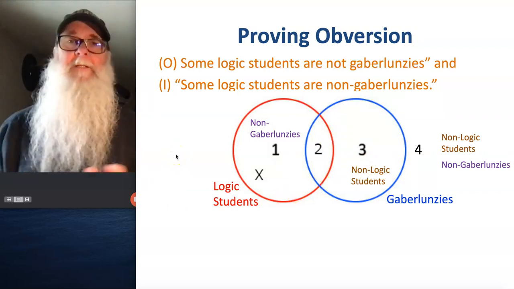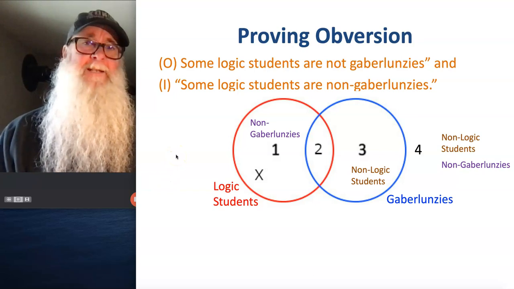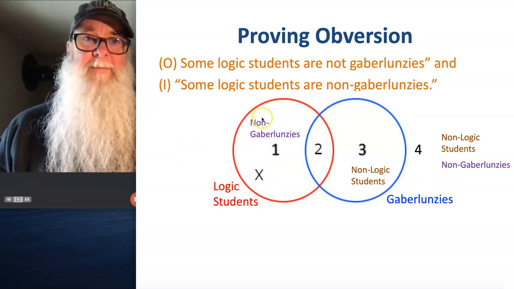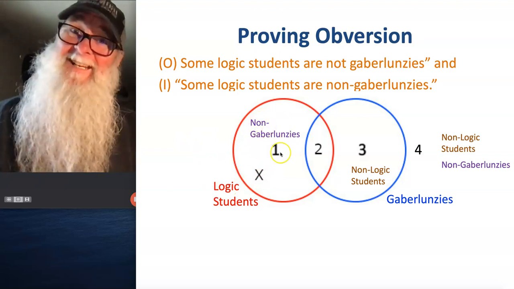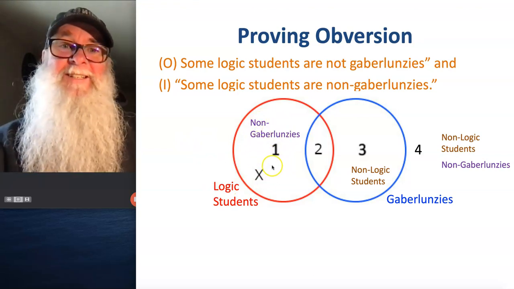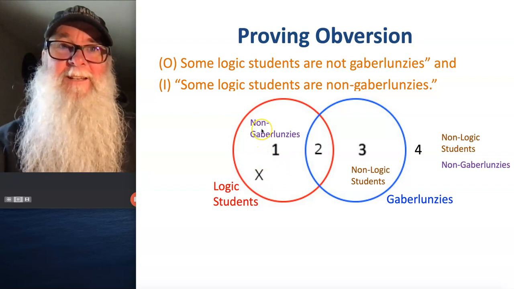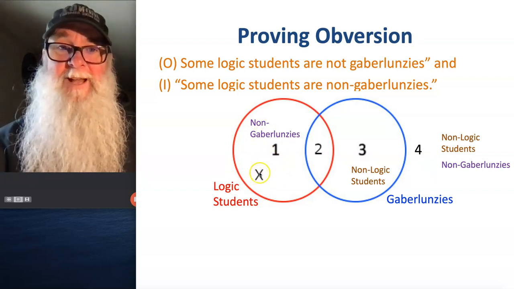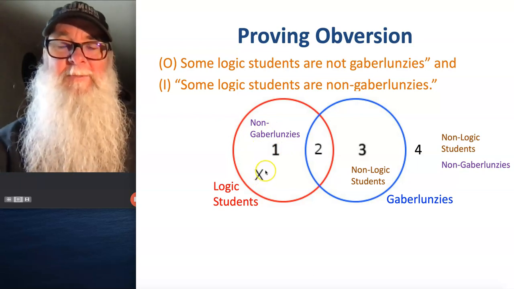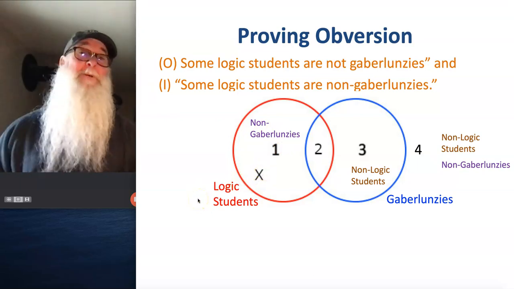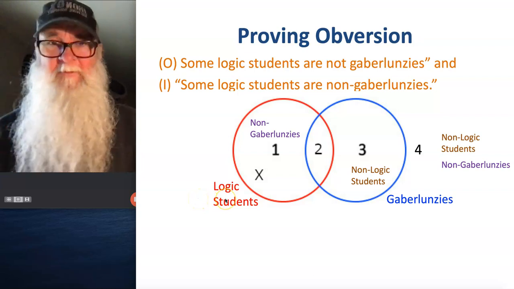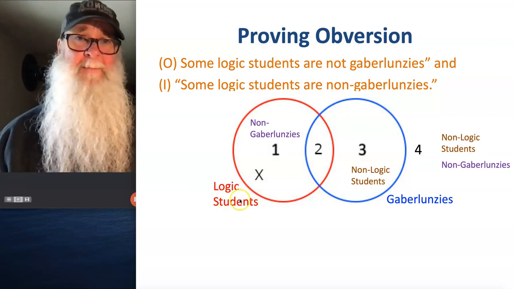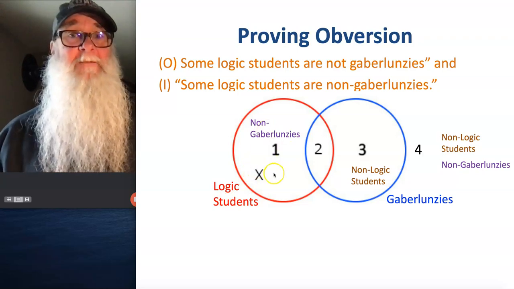So now we ask ourselves this: does this Venn diagram show the statement "Some logic students are non-Gaberlunzies"? Look at that. Anything in area 1 is both a logic student and a non-Gaberlunzie. So it's true that some logic students are non-Gaberlunzies. This one right here is a non-Gaberlunzie as well as being a logic student. So that proves obversion. We can obvert any standard form categorical statement. The new statement has the same meaning, communicates the same information, and has the same truth value as the original.